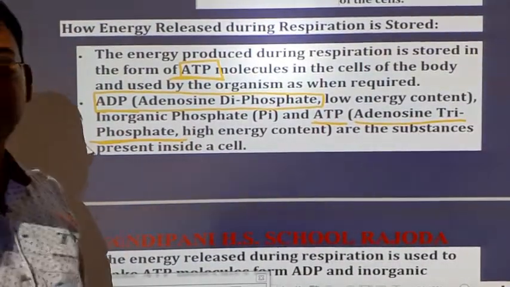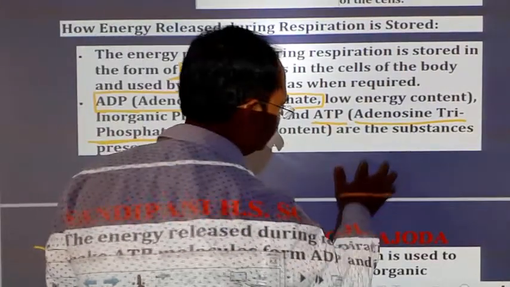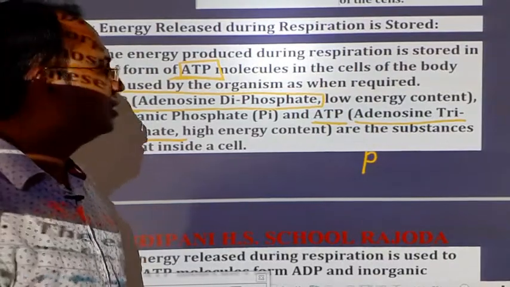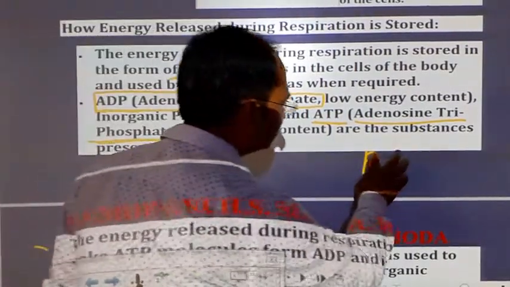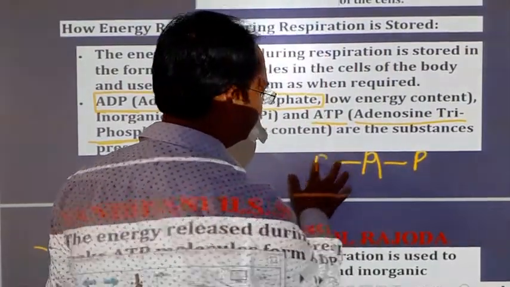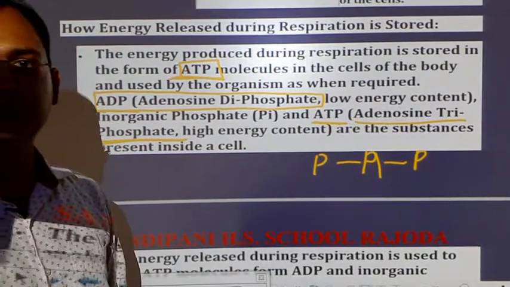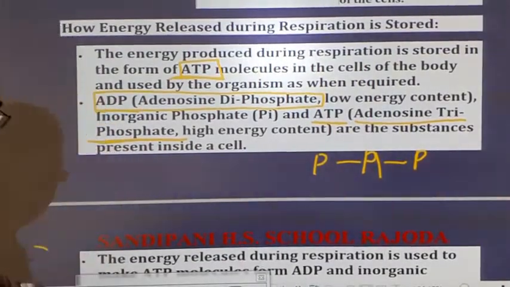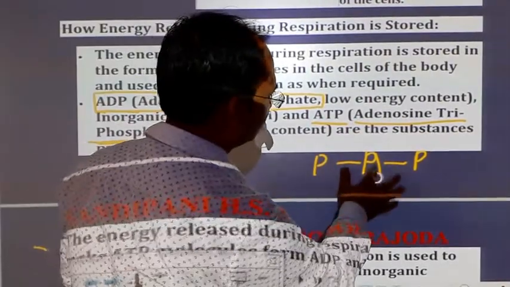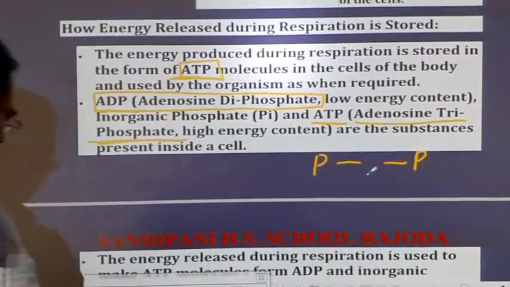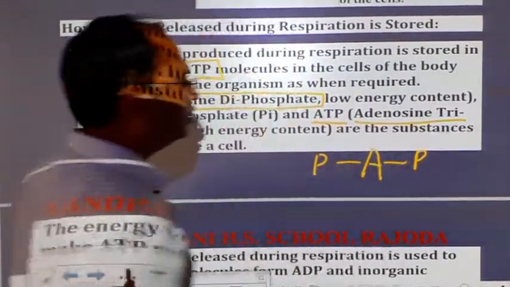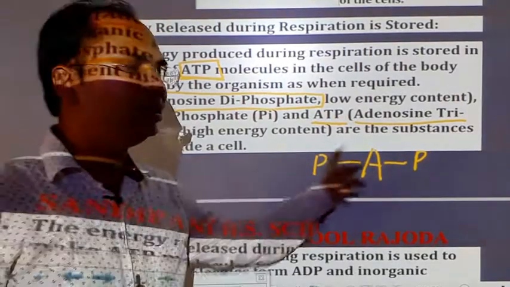Adenosine triphosphate. For example, see, if this is a phosphate molecule and this is an adenosine molecule, and two phosphate molecules, one here and another one here, are attached to this adenosine molecule, then we call it adenosine diphosphate.